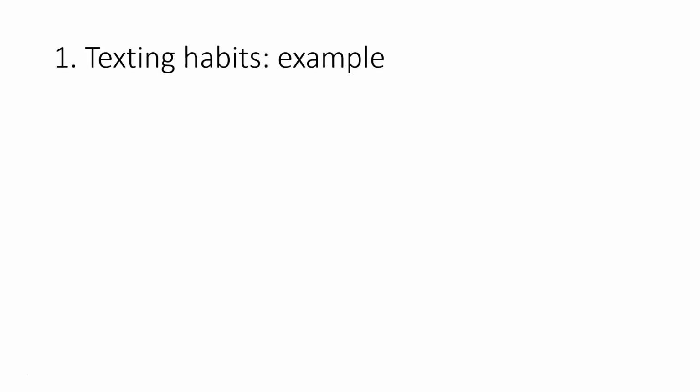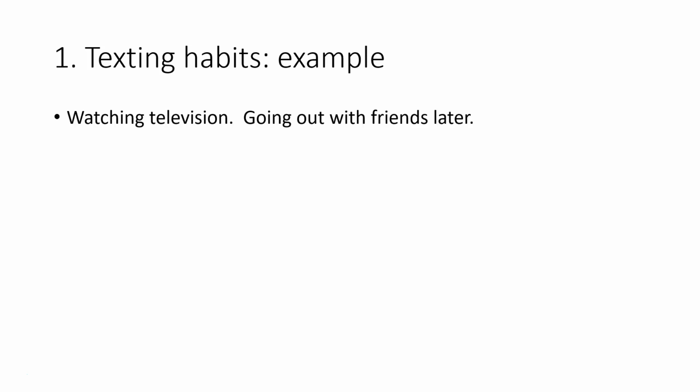Let's look at the first type. When we text, we often write something like this. Watching television, period. Going out with friends later, period. Now, when we're texting, this is acceptable because most likely the person receiving the text understands that you are the person watching television and you're watching it now, and that if you're going out with friends and it's still you and you're going to go out later.